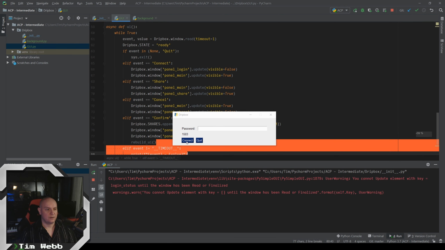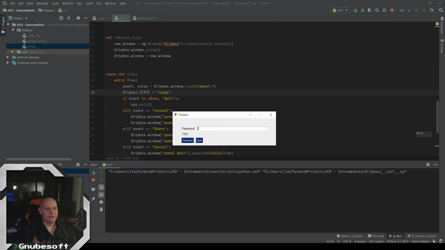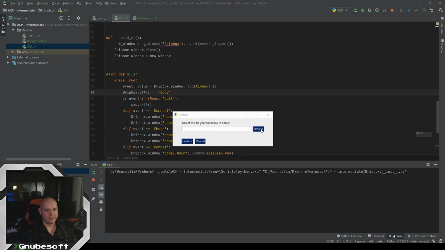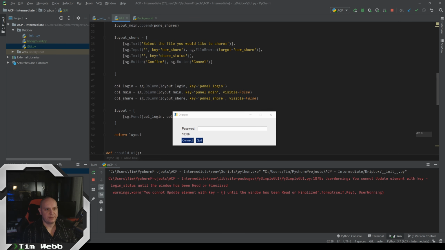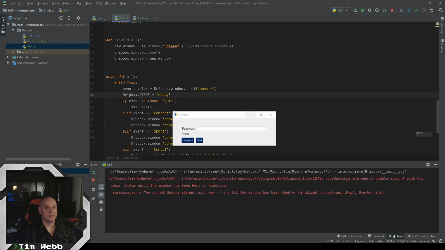Please work. Oh no. All right, so both of these problems, and I was honestly only expecting one of them, are a state problem. When we start it, we get to the login. And when we add a file here and tell it to rebuild the window, it's going back to the login because that's the first thing. Remember, we tell it to make all the other stuff invisible. So we can fix this by improving our state handling.